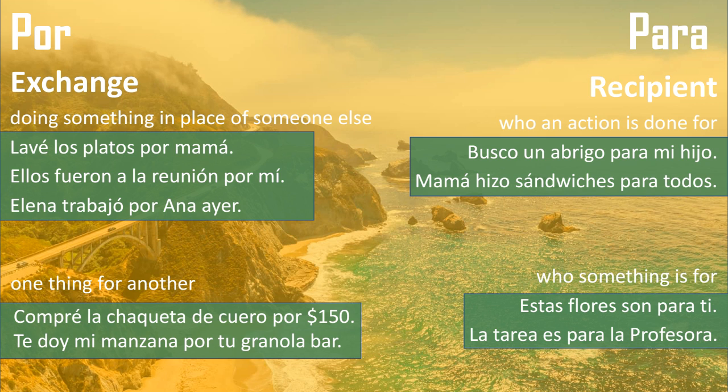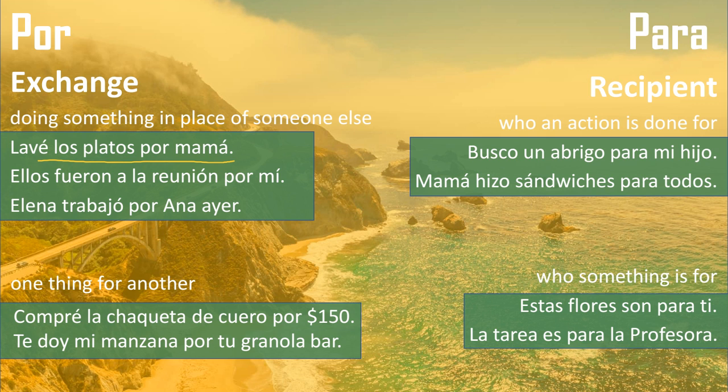One more thing, I do just want to point out that you as the speaker can decide whether you use por or para in these types of sentences, depending on what you want to communicate to the people who are listening to you. So I'm just going to take that first example there. Lavé los platos por mamá. I washed the dishes in exchange for mother. If I use por mamá, I'm saying that I did it in exchange for her. But if I want to say lavé los platos para mamá, now I'm just saying I washed the dishes for her, like as a gift.